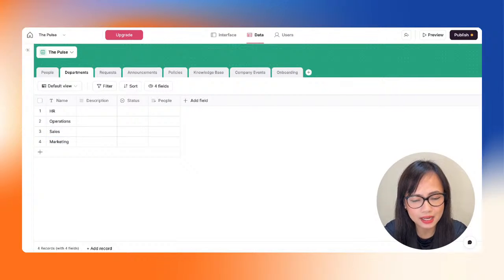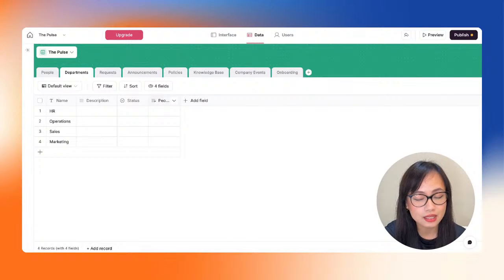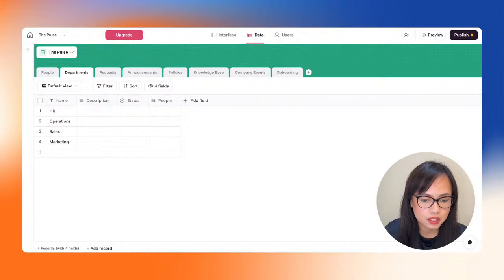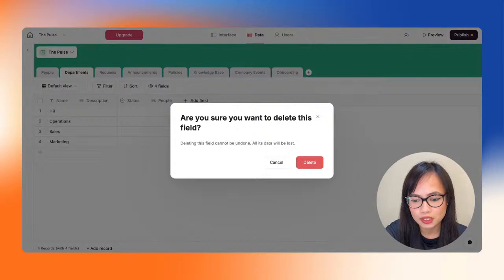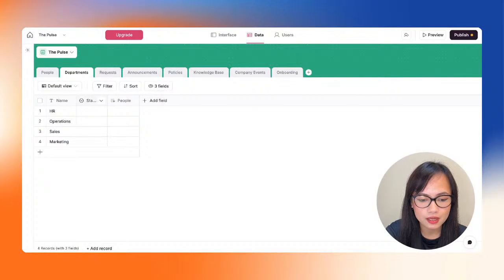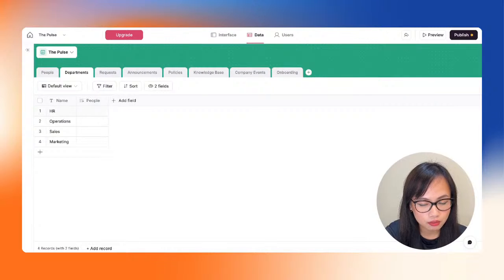All right, so just adding them as we go, just so that you guys can have a little bit of feeling of what kind of next columns we're gonna add. So as I said before, I want to remove the existing columns in here, right? So description, we don't really need that. We know exactly what each department is for. Status, we don't need that as well. And people, this one we will keep.